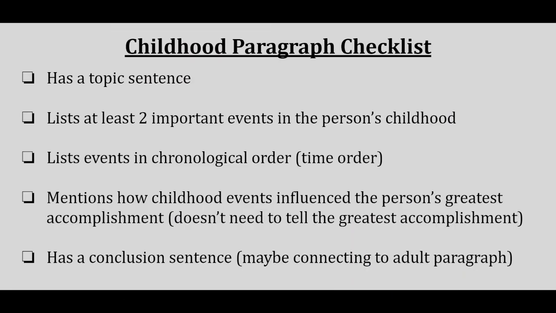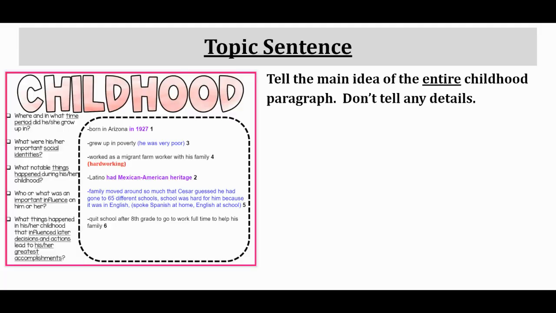All right, here's our paragraph checklist for the childhood paragraph. Topic sentence, at least 2 important events in the person's childhood, events in chronological order, and connecting the idea of how did those childhood events influence the person's greatest accomplishment. You don't need to say the greatest accomplishment, you need to make the connection. And then has a conclusion sentence.